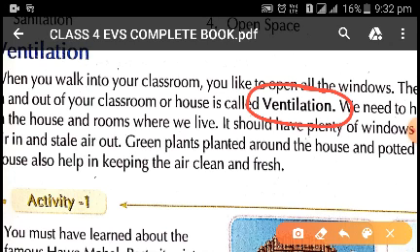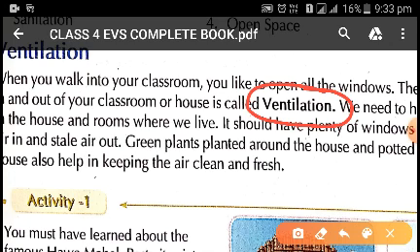And also we can keep some potted plants in our house to have fresh air in the room, or have the room ventilated. If the room is properly ventilated, you will also feel cool and you will be able to maintain the temperature of the room. So children, ventilation plays a very important role in making a house perfect or ideal.